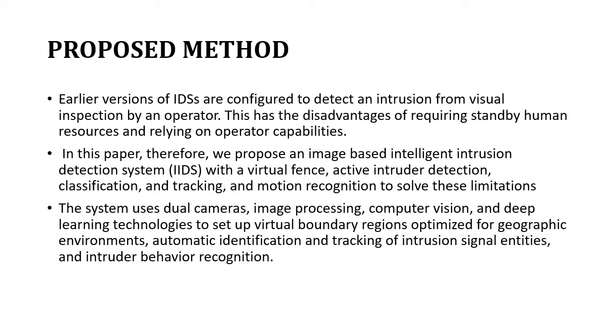So with this research paper, they have proposed an image-based intelligent intrusion detection system, that is IIDS, with a virtual fence and active intrusion detection. The system uses dual cameras, image processing, computer vision, and deep learning technologies. Deep learning technologies means they take all this information together, compress it, process it, and then detect whether the object is moving, is an intruder, and whether it is a real security threat or not.